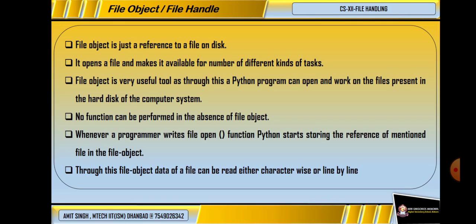We can also say that the file object is an image of the actual data file, and whatever change we make is in a copy of the actual file, and when we commit those changes, then the changes will be overwritten on the actual data file. Through this object and data file, a file can be read either character wise or line wise. We will see in practicals that while reading any file, we will read it through a file object. Okay.